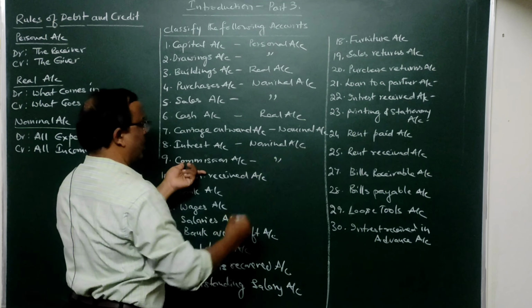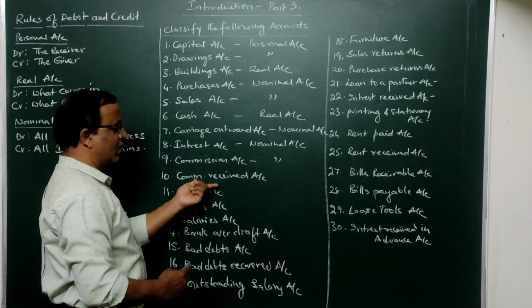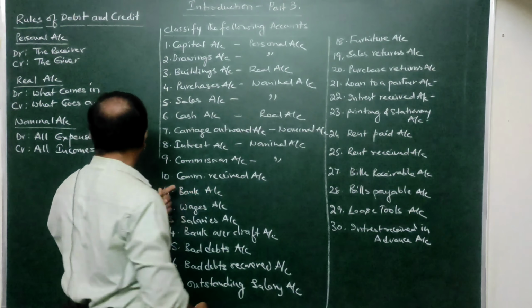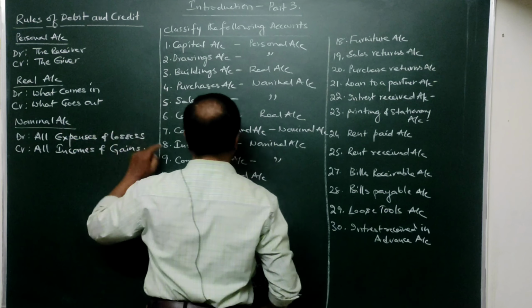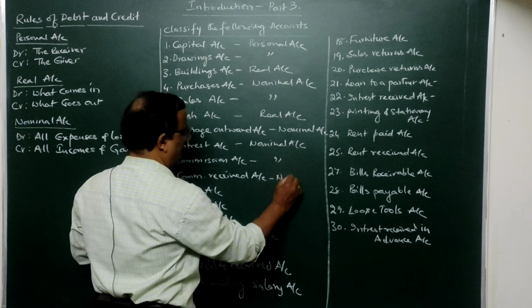Commission, this is also a nominal account because it is commission paid. Commission received is an income. If it is an expense, it is a nominal account. If it is an income, then also it is a nominal account. So this is a nominal account only.